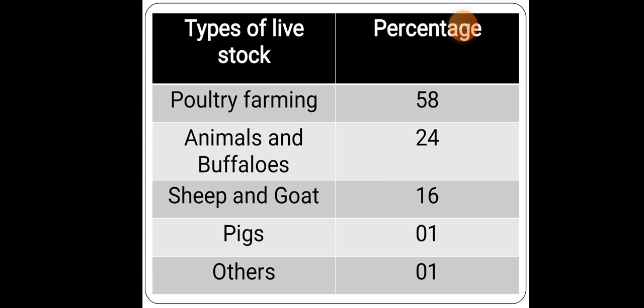Based on animal husbandry, you have poultry farming, animals and buffalo, sheep and goats, pigs, and others. This is the percentage taken into consideration. The majority, 58 percent, is poultry, like chickens and hens, which are taken care of and later sent to the farm or to the markets. Why is it sent? For the consumption process. Next, cattle and buffaloes, where you can extract milk and all the dairy products. Sheep, goats, pigs and others make up the rest in the current scenario.